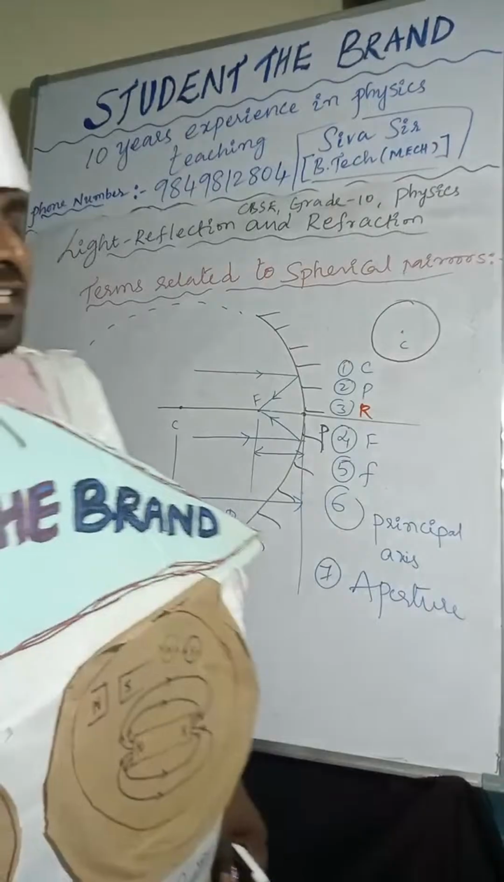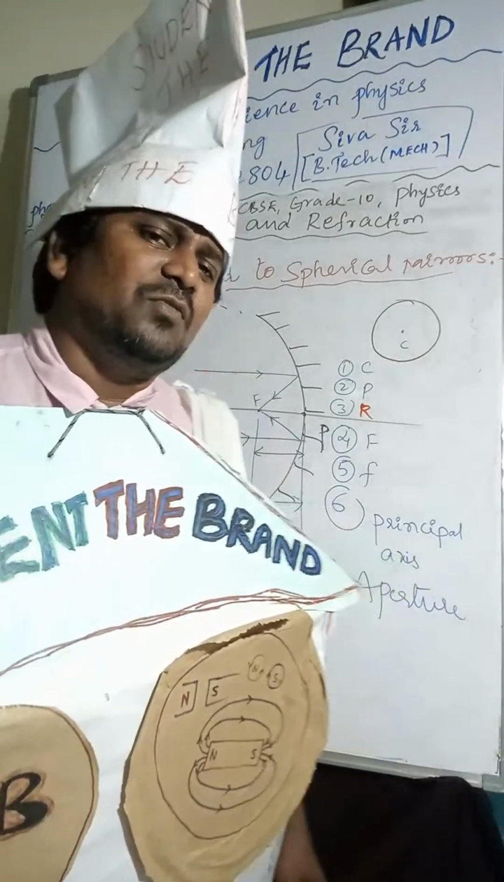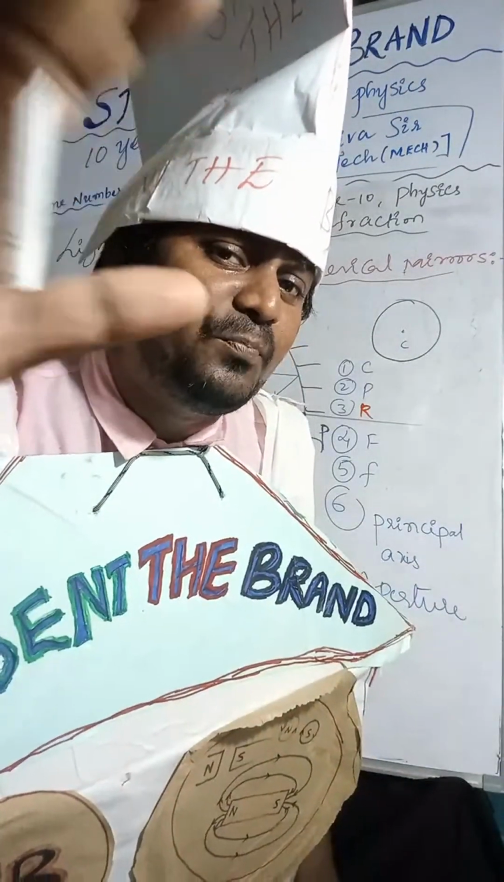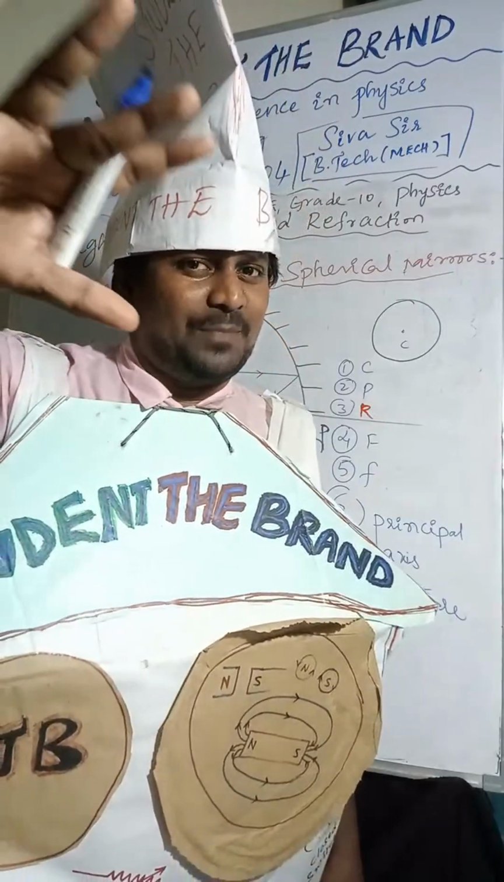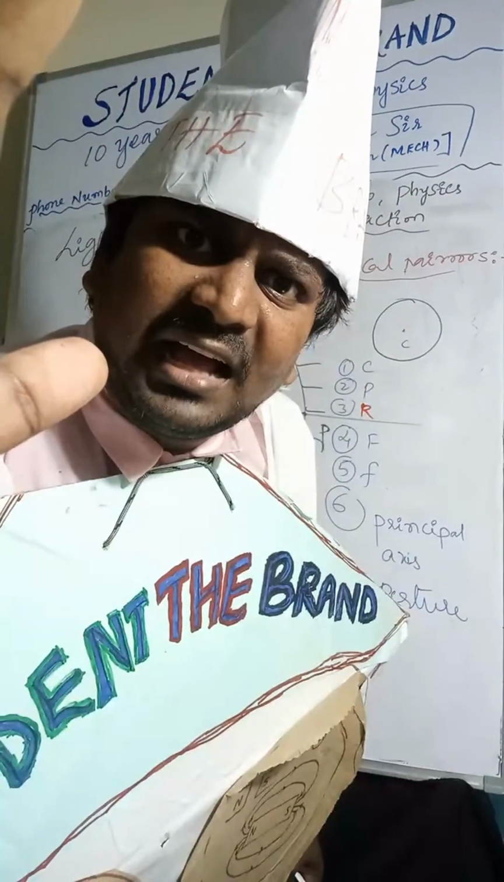After reflection, all light rays are meeting at one point. Do you know? After reflection, all light rays are meeting at one point is called focus. That is not called principal axis. Focus.